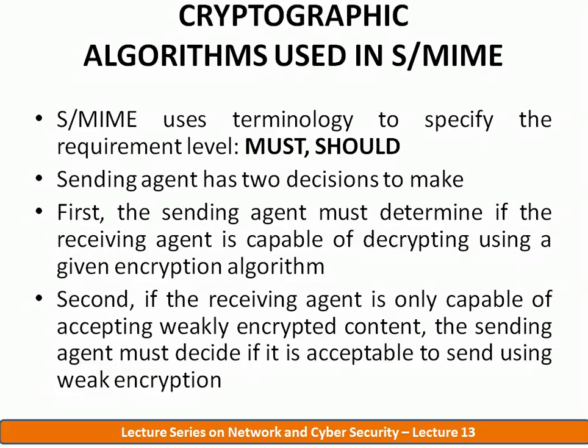As for the hash function used to create the digital signature, the specification requires the 160-bit SHA-1, but recommends that a receiver should support 128-bit MD5 also for backward compatibility.